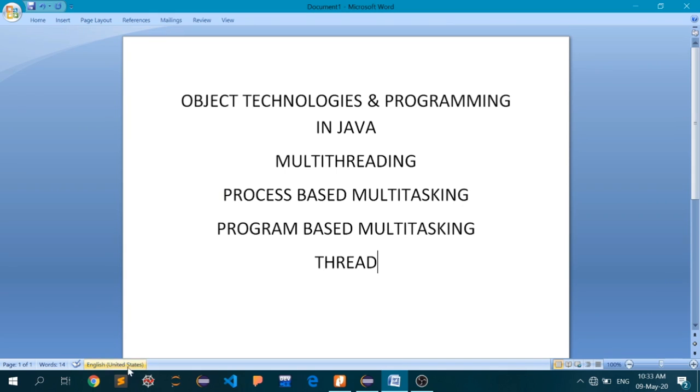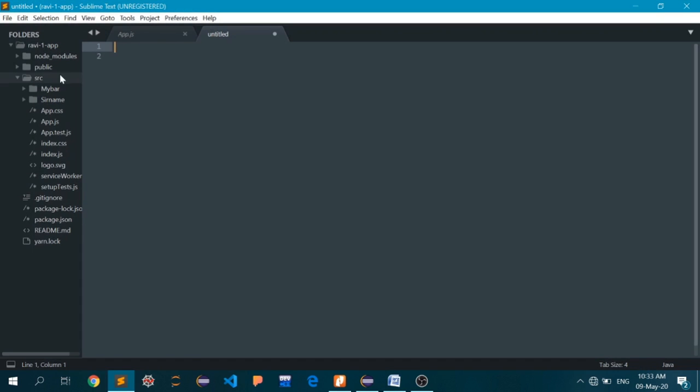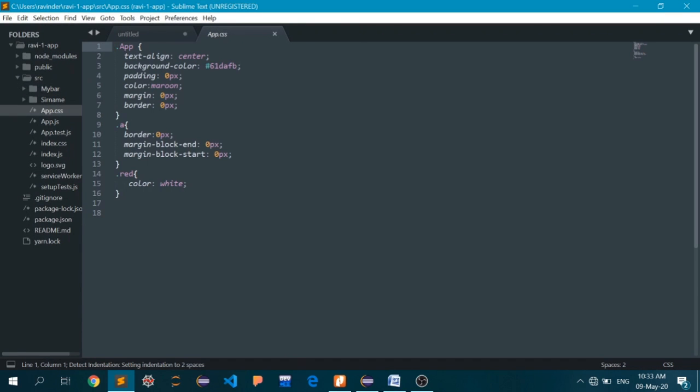Okay, so let me open up a text editor. Suppose this is my text editor. As you can see, it has been color coded. So at this point of time it is executing multiple threads, because the first thread allows me to write the code here as simple text, and secondly by color coding it is identifying which ones are the keywords and which are not the keywords. So it is running multiple threads.